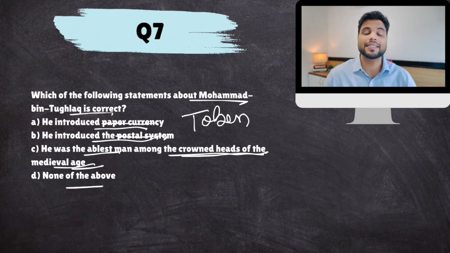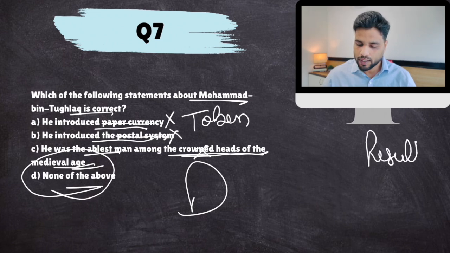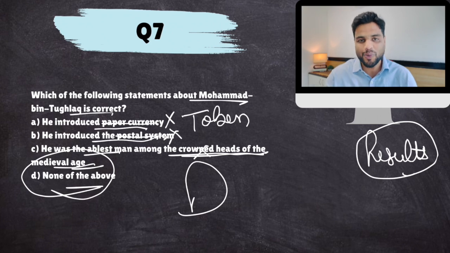He was the ablest man among the crowned heads of the medieval age. Yes, ablest man, but his experiments failed. So you can't call him the ablest, because most of his experiments failed. He was the most educated, but he failed. So this is also false. None of the above, because after all, the world judges you with results. No matter how genius you are, if you cannot show the world that you're a genius, nobody would believe you. So you can't be categorized as the ablest, because your experiments failed in reality. They look genius in your own head. They failed in reality. So D.